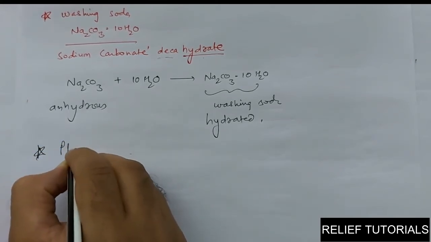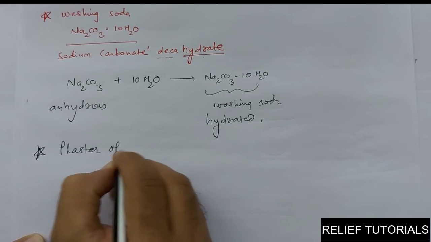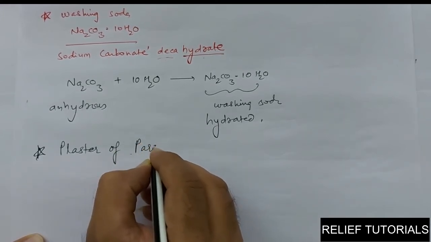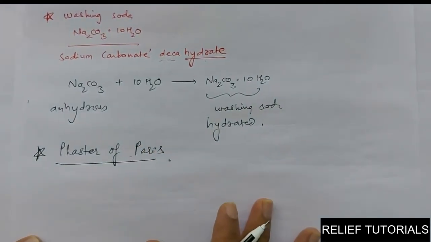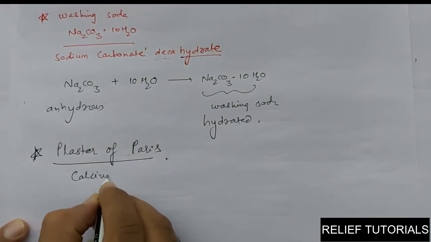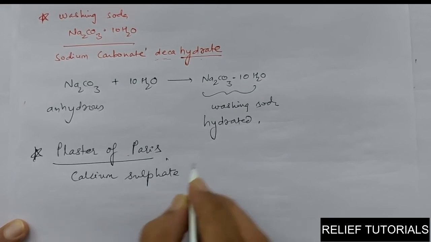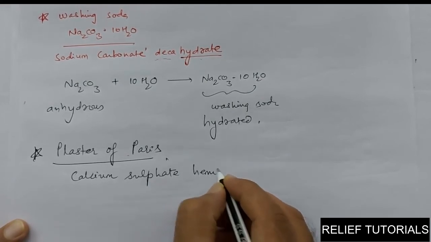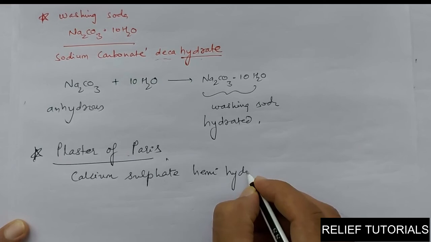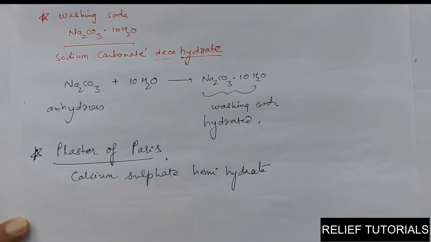Next is plaster of Paris. Plaster of Paris has the chemical name calcium sulfate hemihydrate.